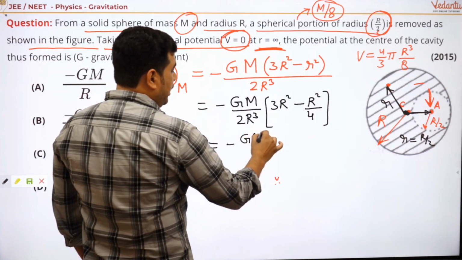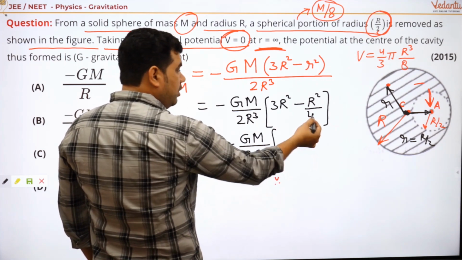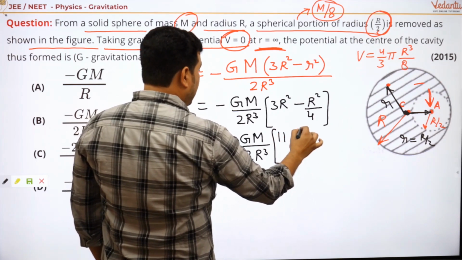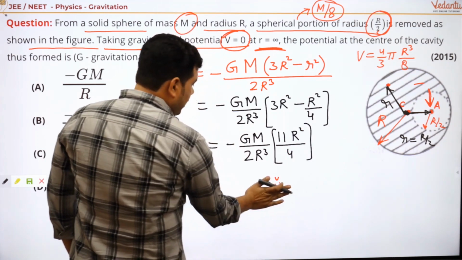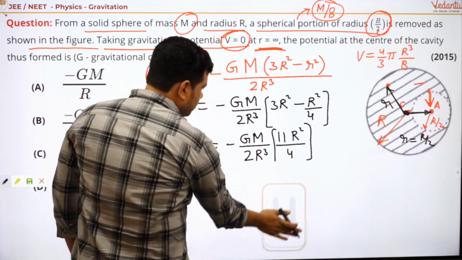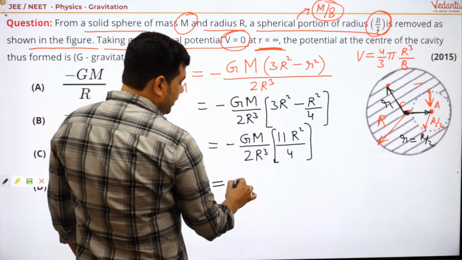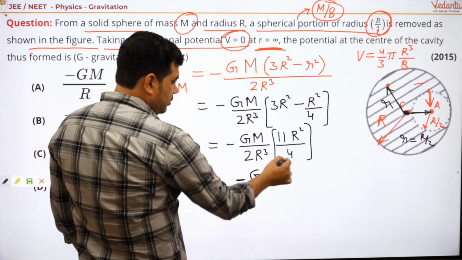Minus G capital M divided by 2R cube. Here 4 3 12 minus 11 R square divided by 4. And here we can say by 4, here we can say minus GM, right?